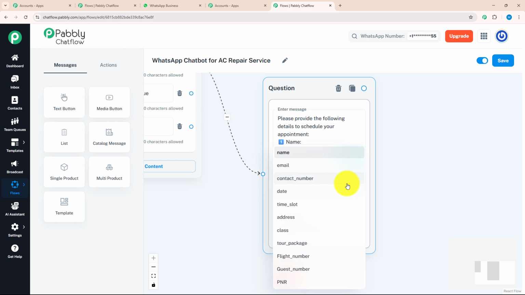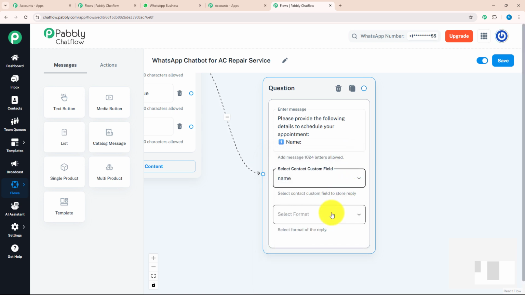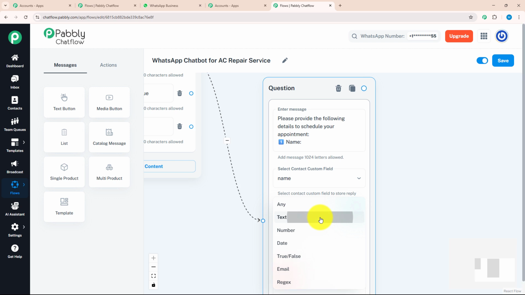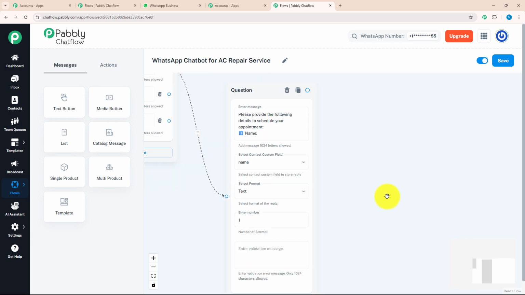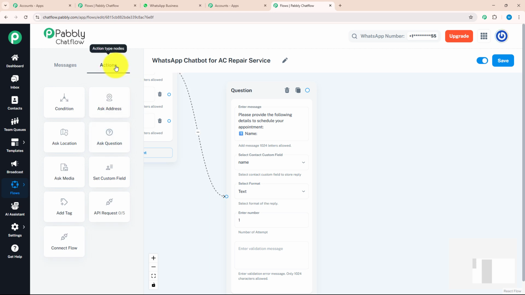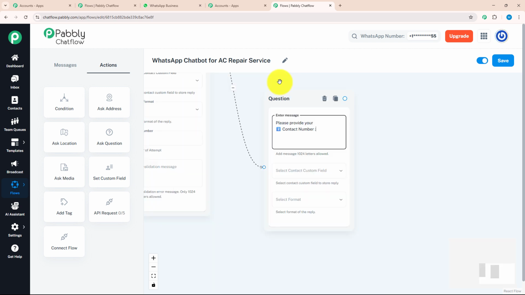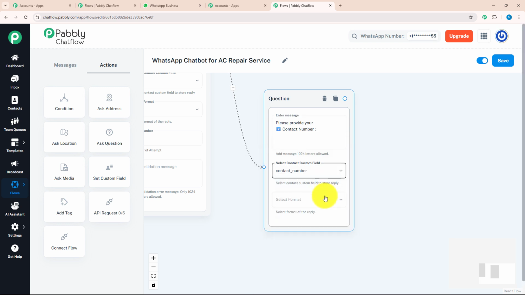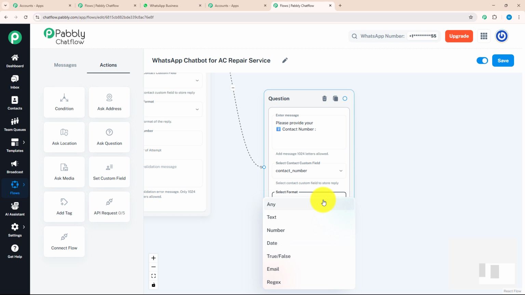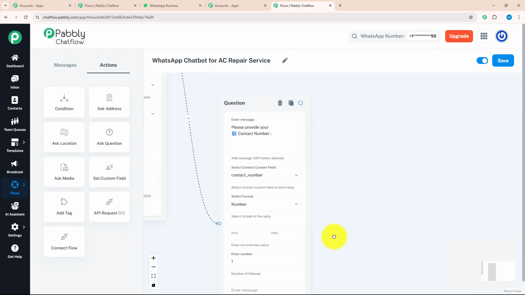After creating contact custom field, you can select your desired contact custom field and select your format as text. As I got to know about their name, I want their contact detail as well. For that, again, I am going to go to action section and drag and drop this ask question button over here. And don't forget to connect your initial question with your next question, which says, provide your contact number. And after that, I will select my contact custom field as contact number and my format as number.